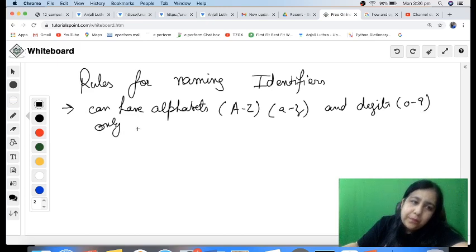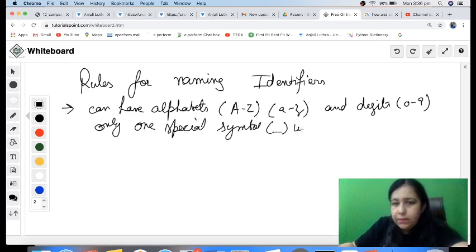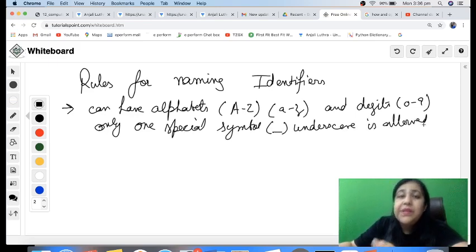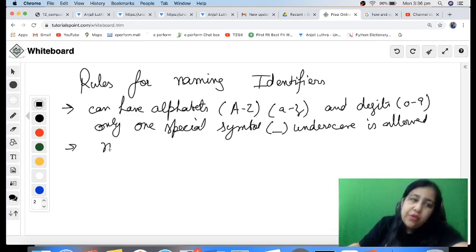Only one special symbol, that is underscore, is allowed to be used in a variable name. Other than that, we can't use any other special symbol. So no other special symbol is allowed.